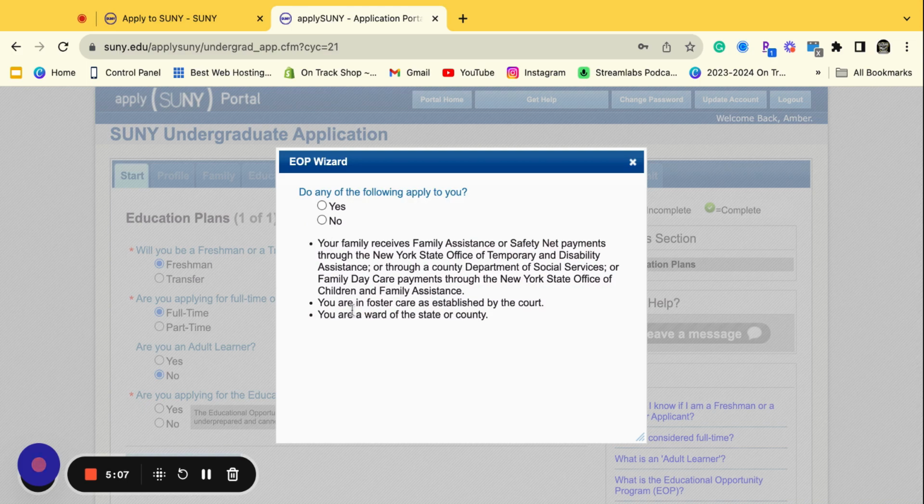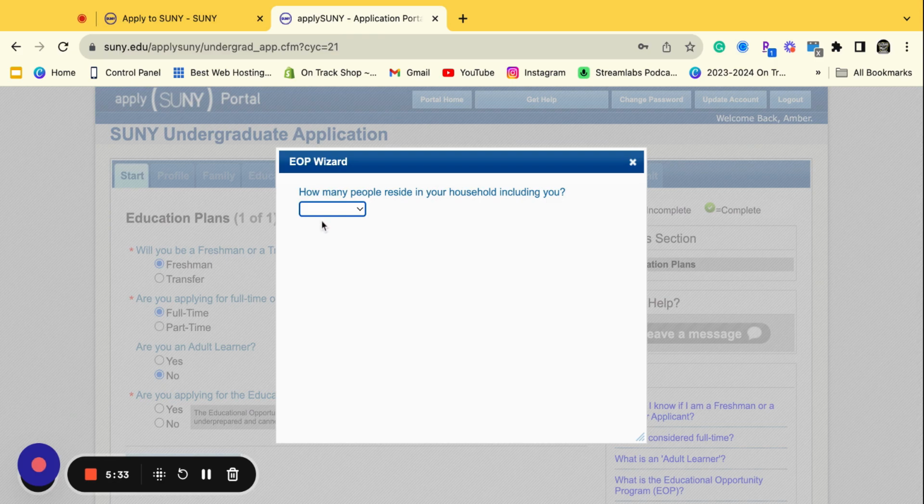Does any of these things apply to me? Your family receives financial family assistance or safety net programs through New York State Office of Temporary and Disability Assistance, or through a county department of social services or family daycare payments through the New York State Office of Children and Family Assistance. Are you in foster care, or are you a ward of the state or the county? If the answer is no for me, so I'm going to put no.